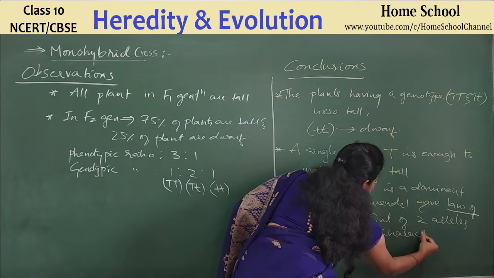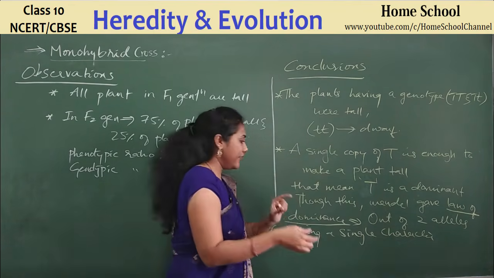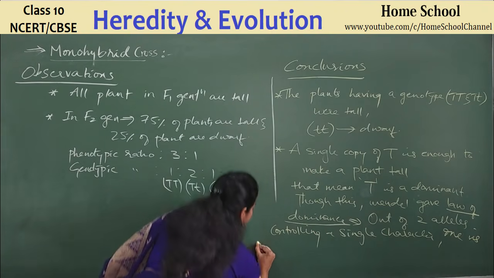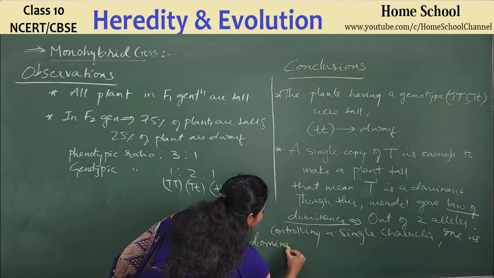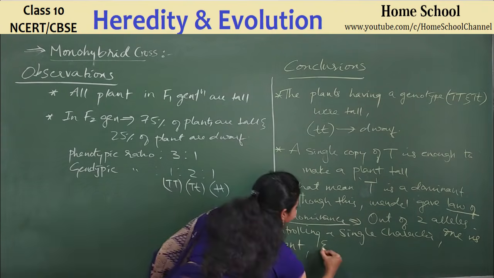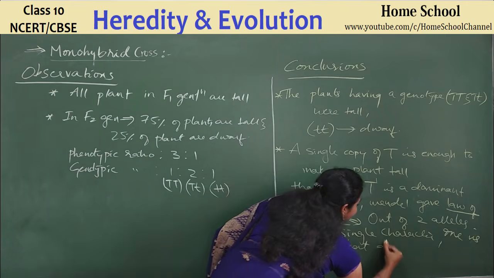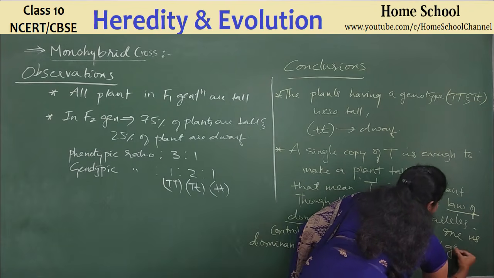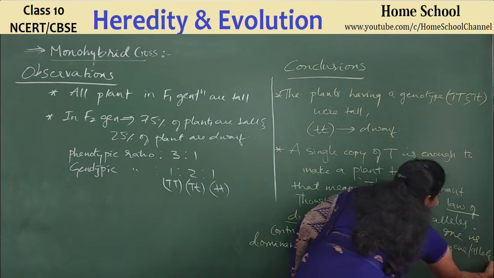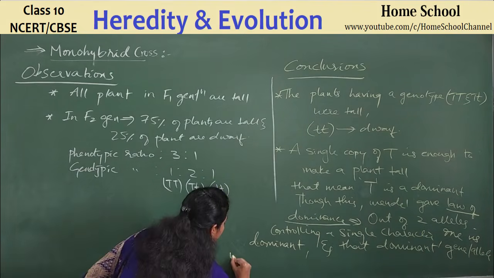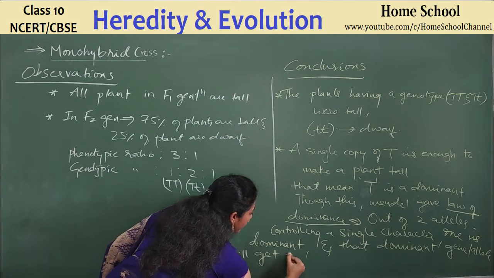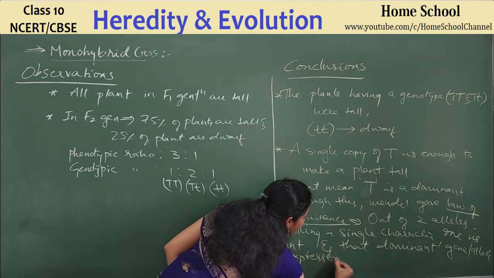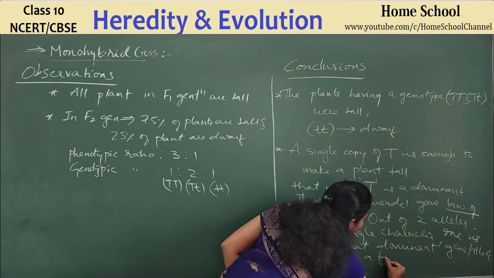Single character, what is that? Height. Height is controlled by two alleles, right? Out of the two alleles, one is dominant. One allele will always be dominant, and that dominant gene or allele will get expressed in a future generation.